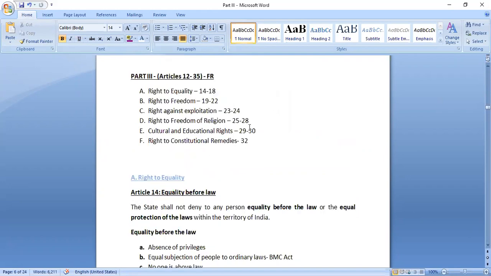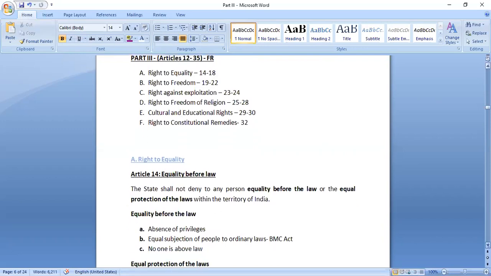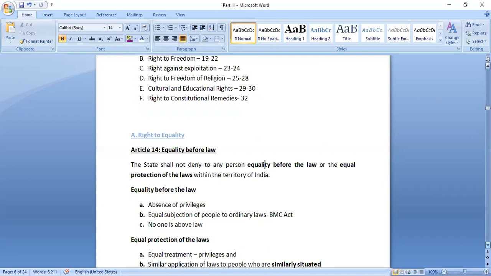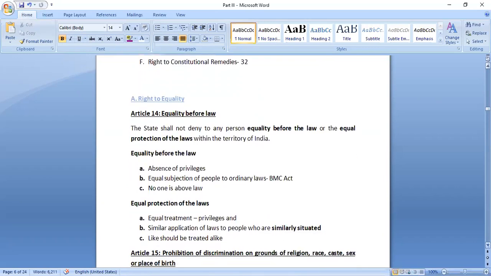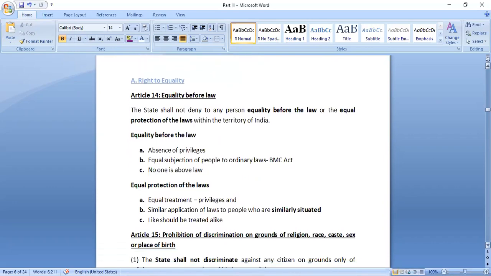First of all, it is important that it is Part 3 that talks about fundamental rights. It is these articles which provide for the rights, and then you can go section-wise. And it is only in Parts 3 and 4 that all the articles are important. It's not the same for the remaining parts of the constitution.